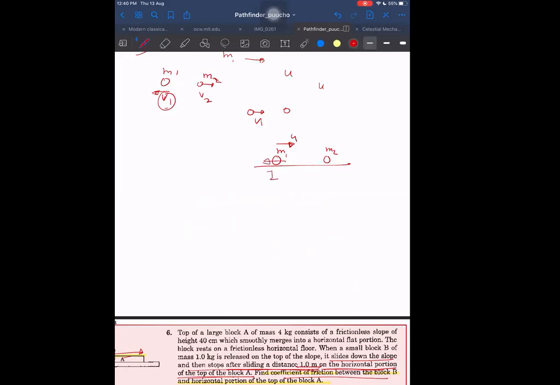Impulse is backwards, and M1 into U is the initial momentum minus impulse. Impulse is equal to mu into U relative. So M1 is less than mu. This is what we should get now. This momentum should become negative. Then I should write M1 is less than mu. So I'm getting M1 is less than M1 M2 upon M1 plus M2. Same thing only we are getting, right? It also means M1 plus M2 less than M2.